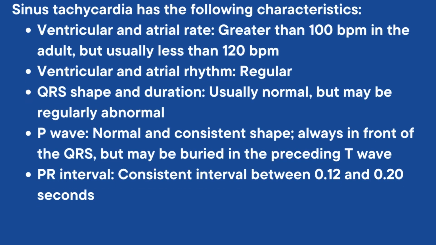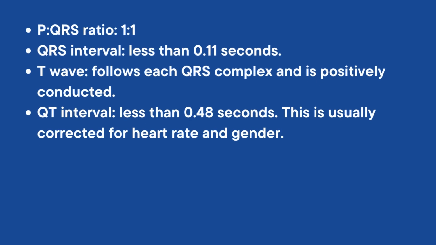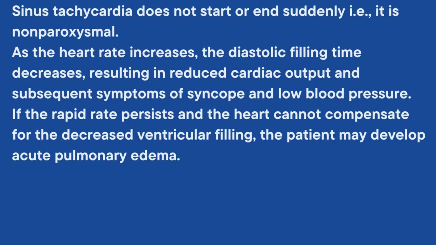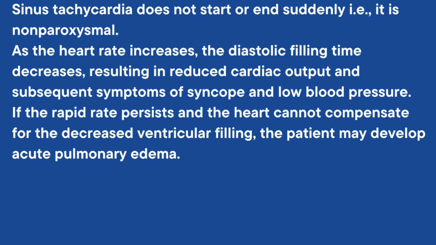All aspects of sinus tachycardia are the same as those of normal sinus rhythm, except for the rate. The ventricular and radial rate will be greater than 100 beats per minute in the adult, but usually less than 120 beats per minute. Sinus tachycardia does not start or end suddenly. That is, it is known as non-paroxysmal.